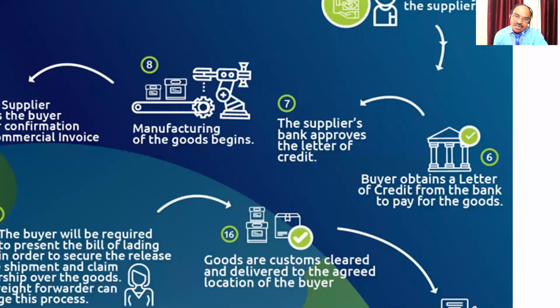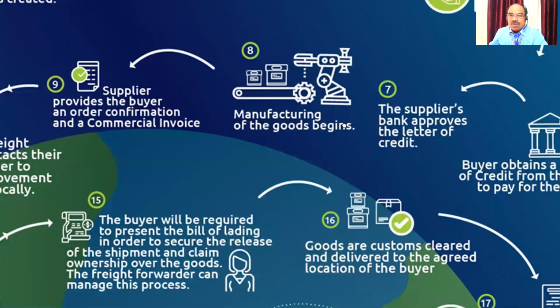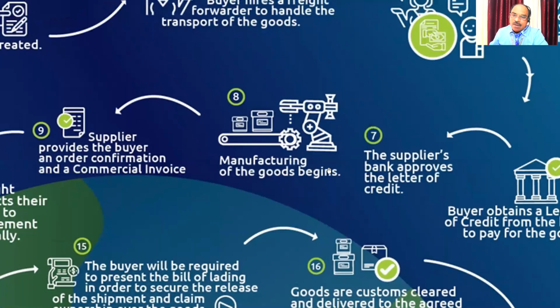Once the letter of credit is given by the ANZ Greenlace Bank to Melvin, Melvin will send that letter to Scindia. You can see the stage 7. The supplier bank approves the letter of credit. What will Scindia do? Scindia is already in Australia, so Scindia will submit that letter to her bank.